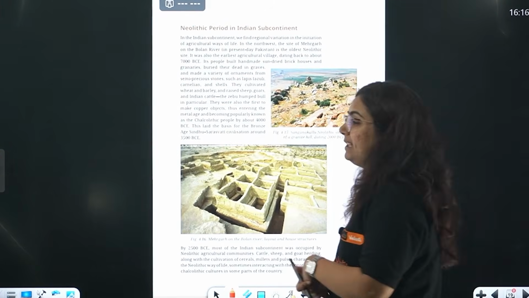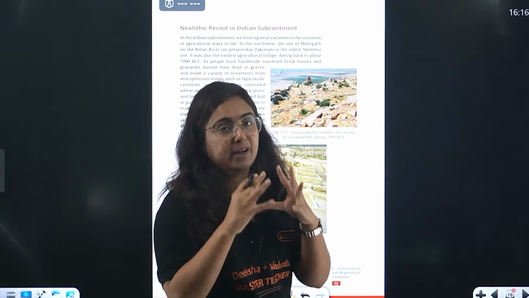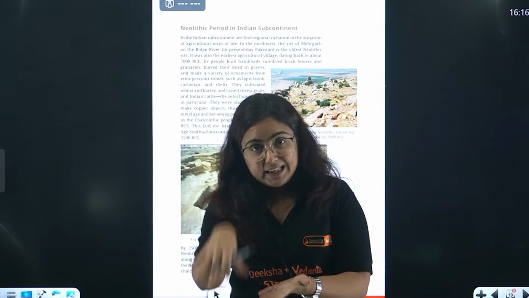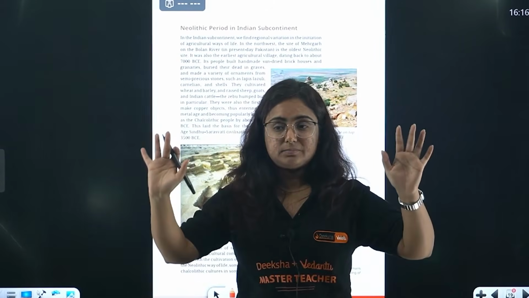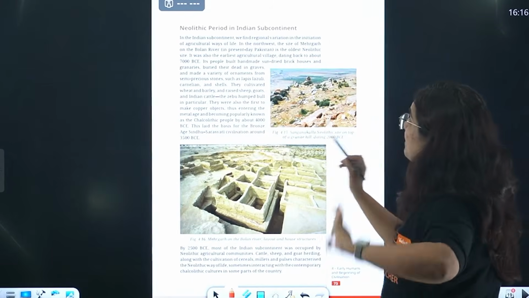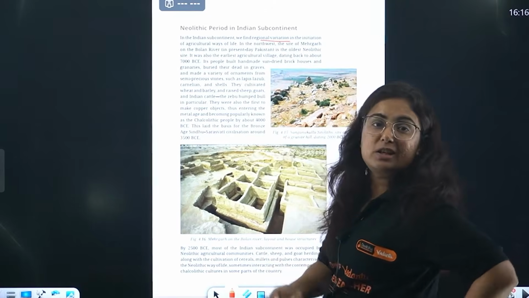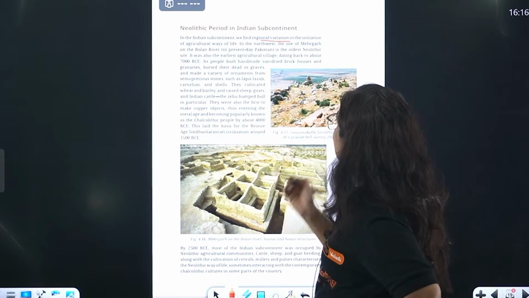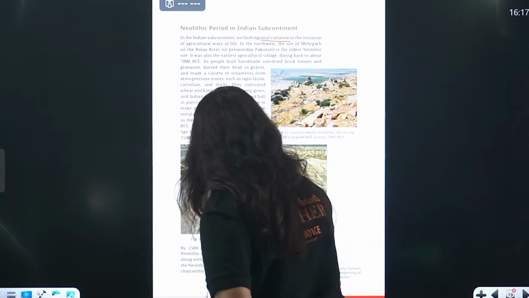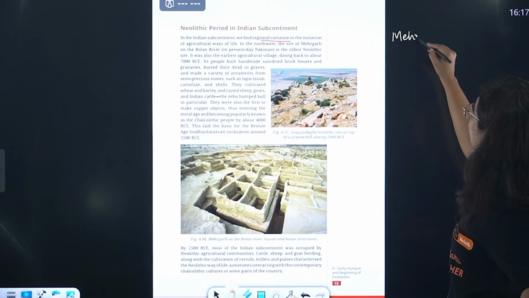Coming towards the Neolithic period in the Indian subcontinent. Now the introduction, everything basic is completed. Coming straight to the Neolithic page in the Indian subcontinent, in India. Okay, page is open, start reading. Great. In the Indian subcontinent, we found regional variation. Obviously, the agricultural life will not develop everywhere at the same time. Like for the first time, the first place where we got to know about agriculture is Mehergarh.